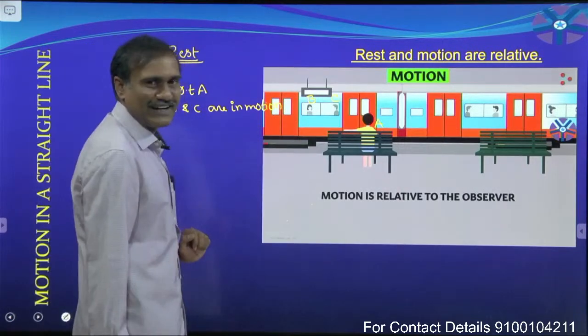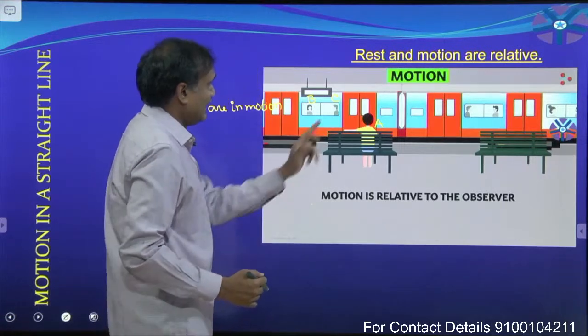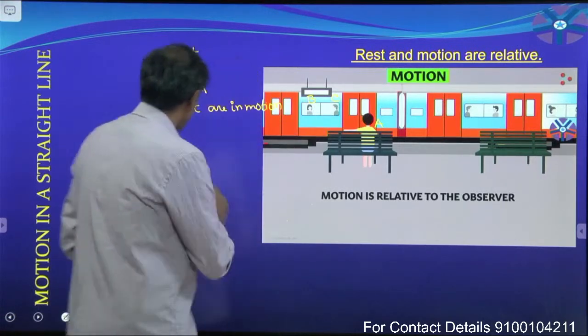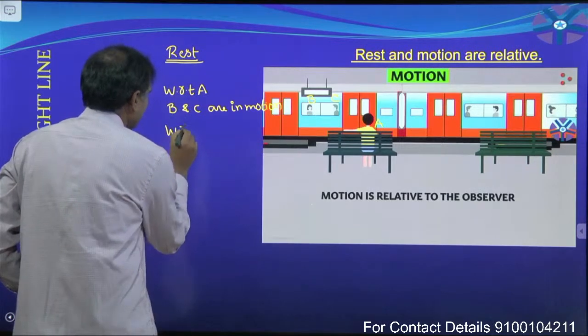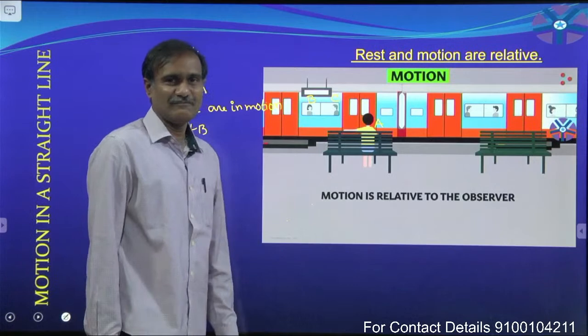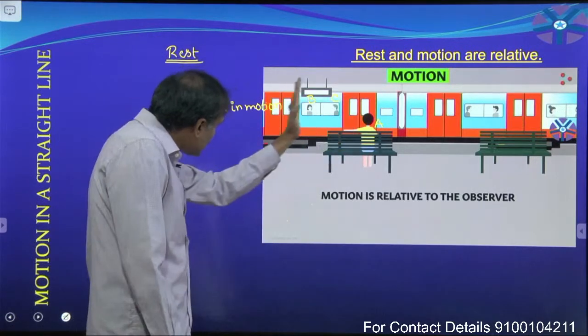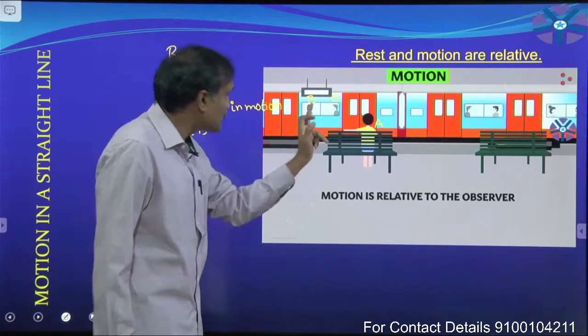Now, another one. With respect to B, what is the state of C? Does his position change as the train is moving in the forward direction with respect to B?